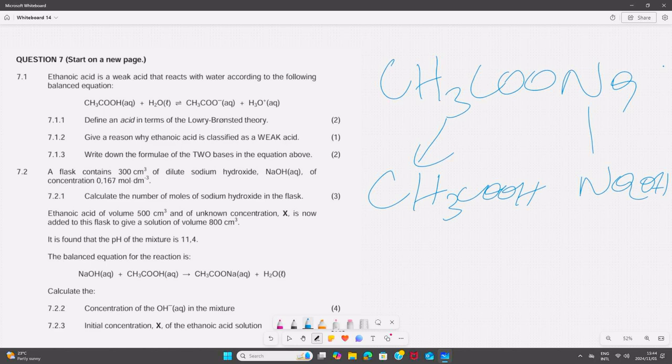Then how do you do that? When you dissociate this salt in water, the first part, which is the conjugate that is coming from the weak acid, is going to be a strong conjugate base. And the conjugate that is coming from the strong base is going to be a weak conjugate acid. And we always take the strong conjugate and we react that strong conjugate with water. Remember, water is amphiprotic in nature.